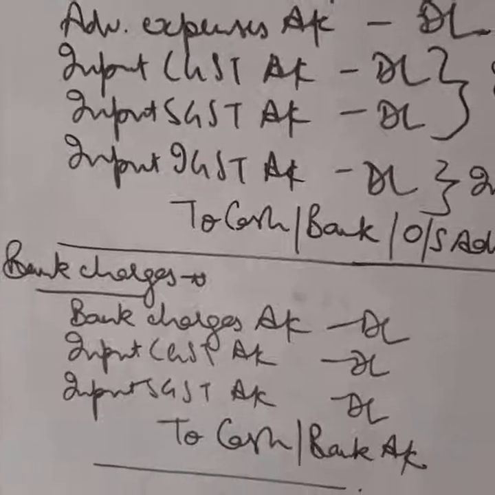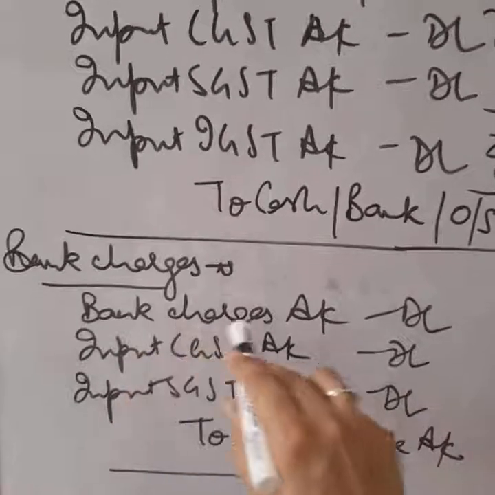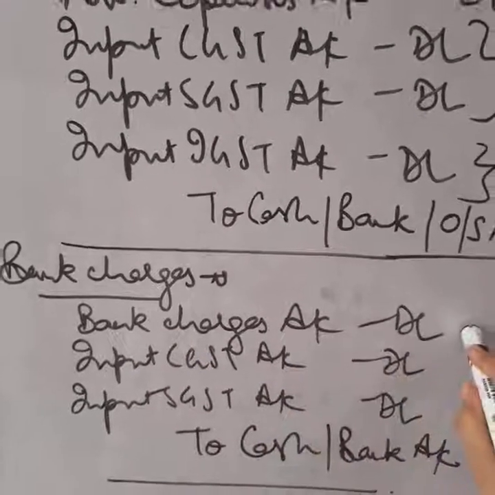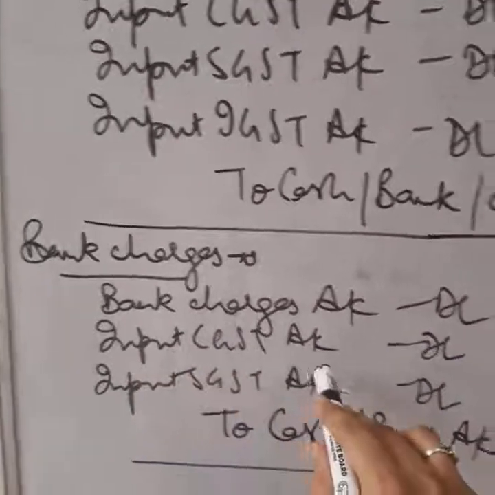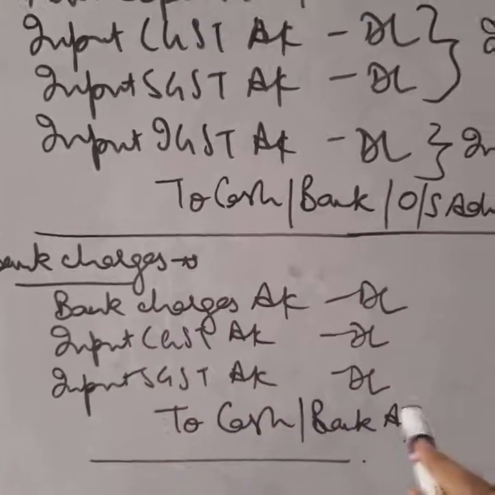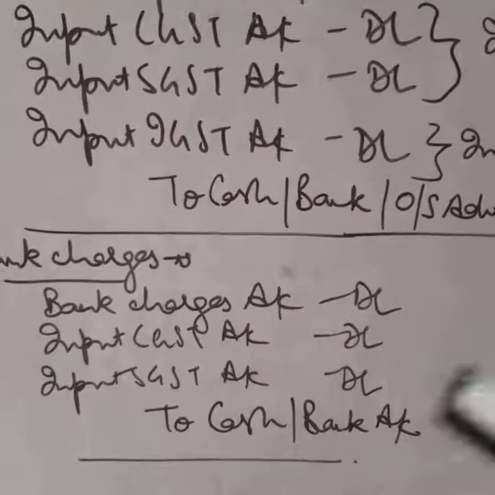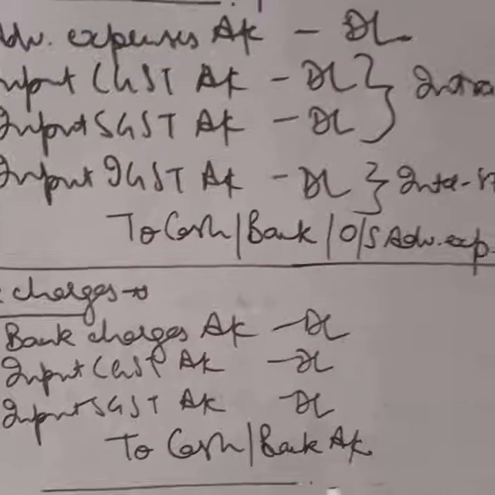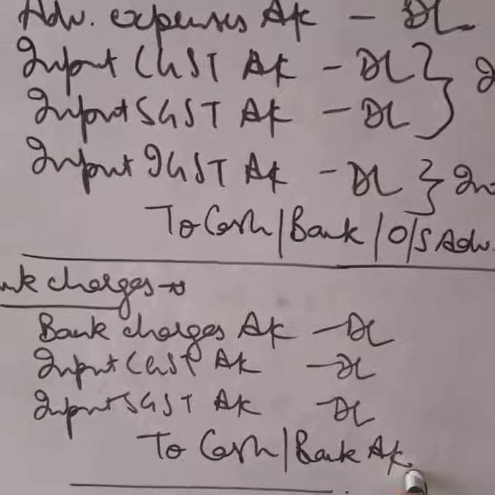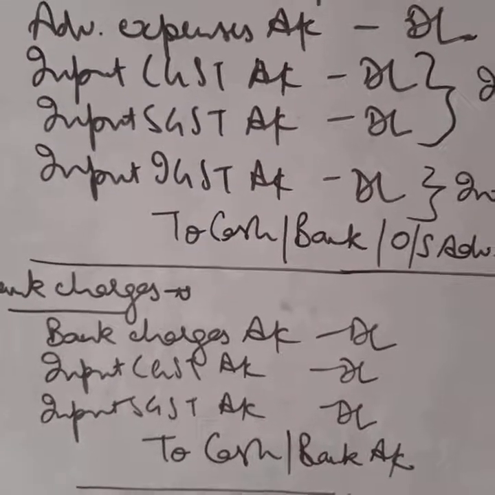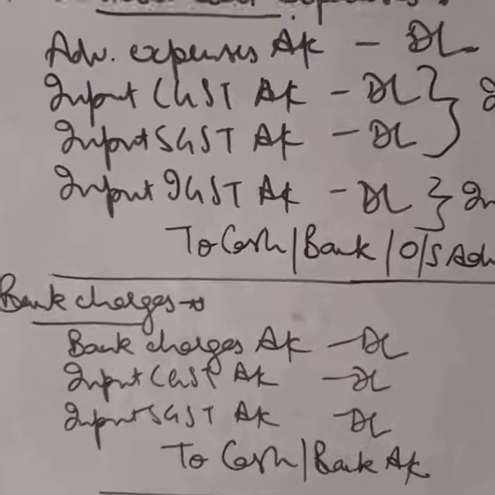Next is bank charges. So bank charges are payable to bank. It's an expense. Debit input CGST debit, input SGST debit, to cash if paid in cash, or to bank. Generally it is to bank account because bank deducts bank charges from our account only.